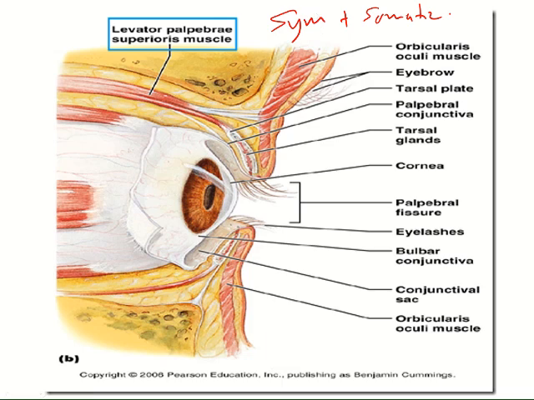If the sympathetic nerves are damaged, because of the presence of the intact somatic component coming through the oculomotor nerve, there will be only partial ptosis, half ptosis. On the other hand, if the somatic component is damaged, which is coming through the oculomotor nerve, even though the sympathetic component is intact, you get full ptosis.